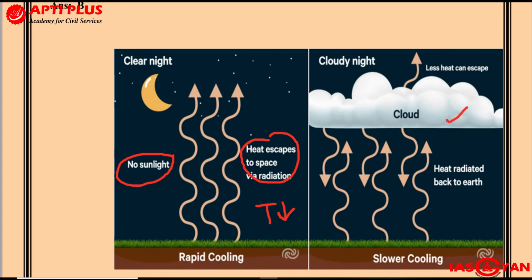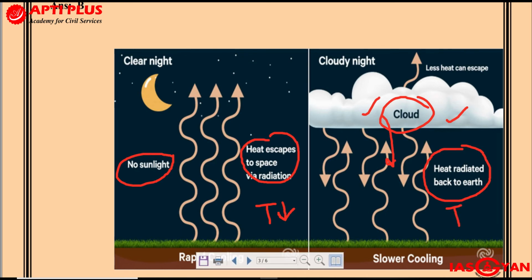But if you have a cloudy night, then what happens? You will have terrestrial radiation taking place, but this heat cannot go into space. It will hit the cloud and get reflected back onto the Earth's surface. Can you understand here? In the second diagram, terrestrial radiation is taking place, but the heat cannot escape out into space. It is getting reflected by the clouds and has to come back towards the surface, resulting in the temperature not falling too much. That is why during cloudy nights you will actually feel warm.